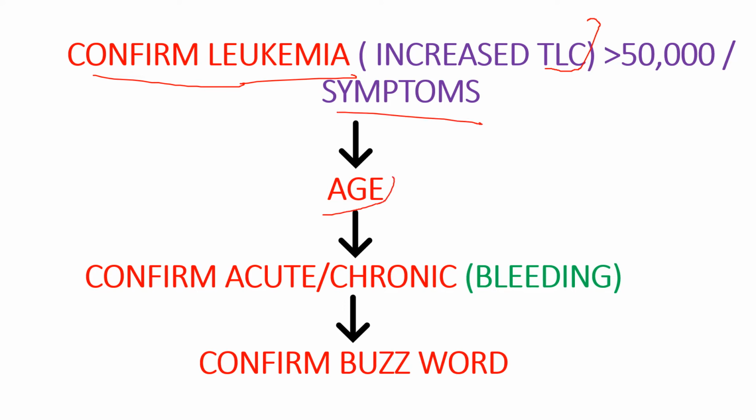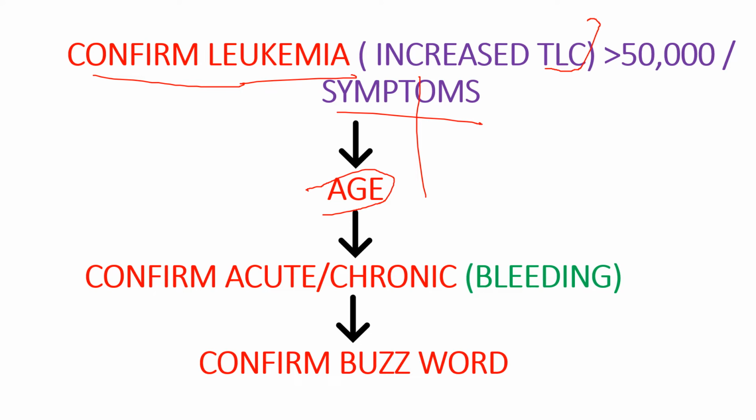Then look at the age. If it is leukemia and you see a 5-year-old, your answer is ALL. If you see leukemia and a person more than 60 years, your answer probably is CLL. But if you see leukemia and an adult or a middle-aged person, that is 20 to 50 years old, your answer can be either AML or CML. So based on this, till here only, 99% of your question is done. You already know the answer, but you have to confirm your answer by a few things.